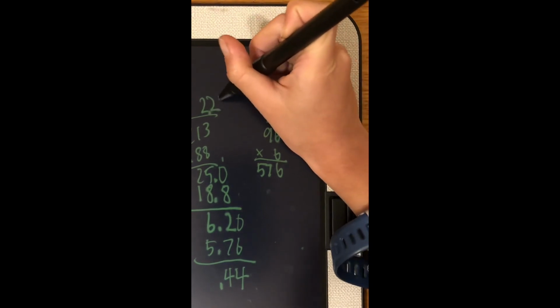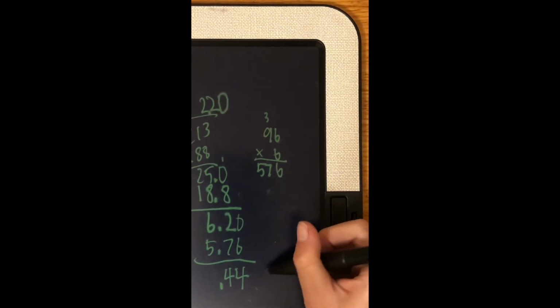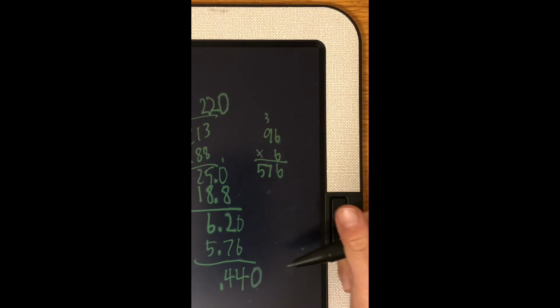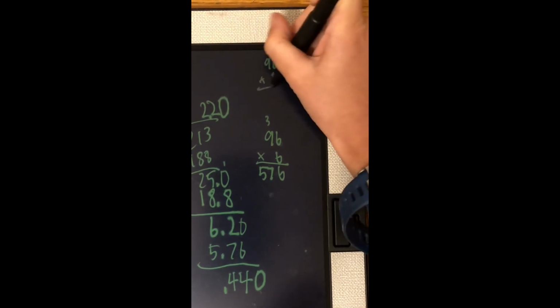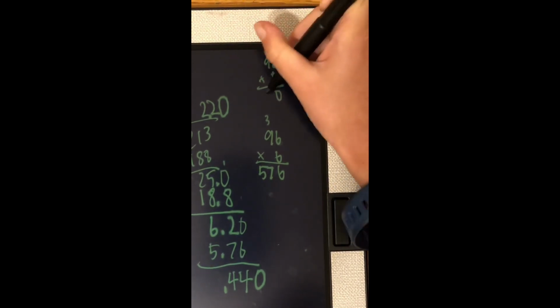Now we have to add a 0. And now we also add a 0 here so we don't get confused. How many 96s are in 440? Well, let me assume it's 5. 96 times 5 equals 480.